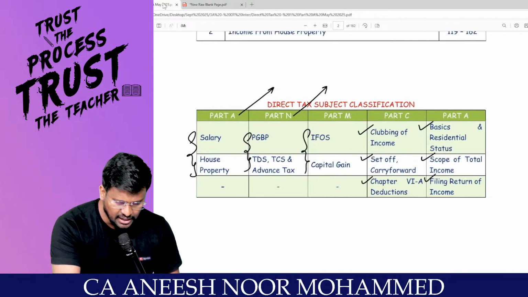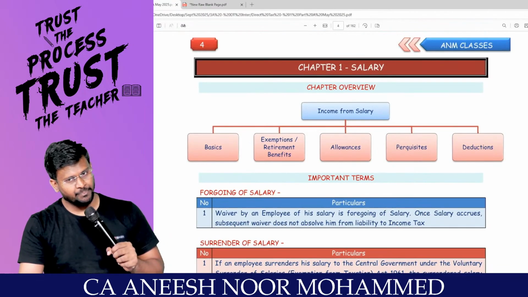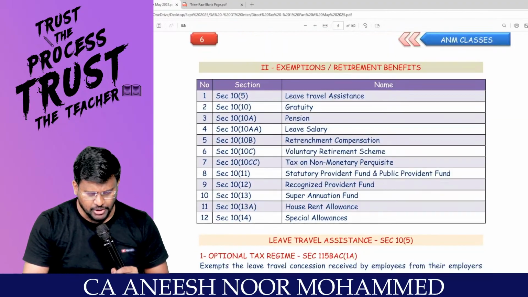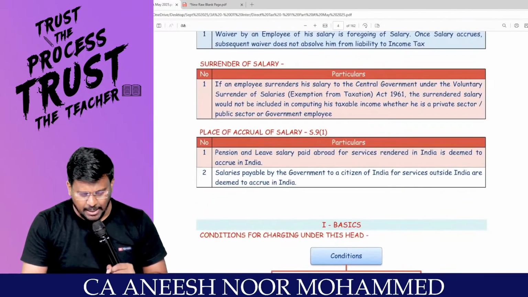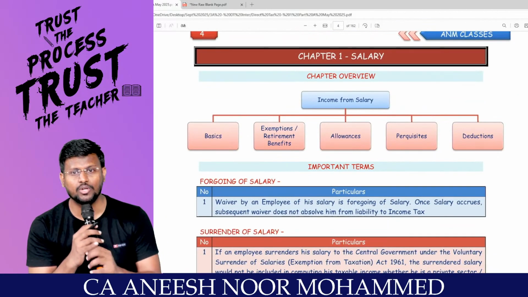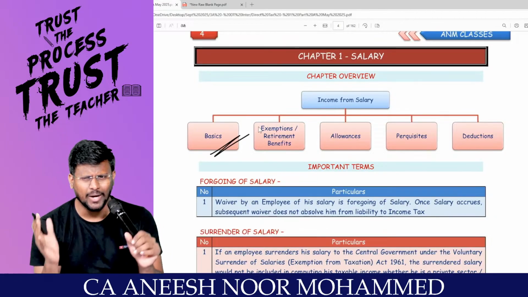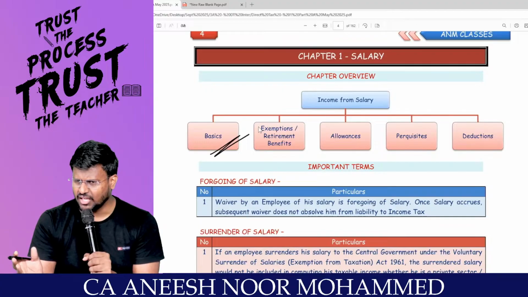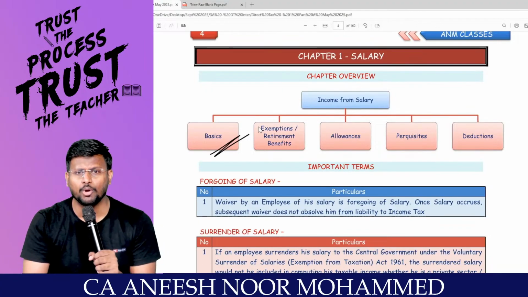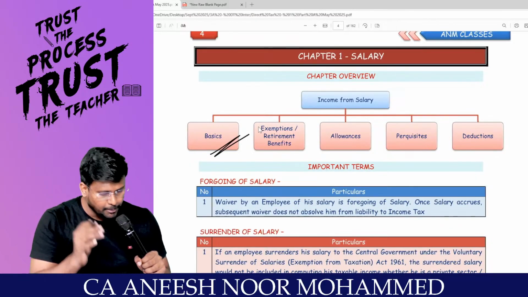In that, first we are going to start with the chapter income from salary. I will come to the basics later, at the end, my dear lovable students. We are going to study this chapter salary in 5 categories. Number 1, basics. In order to tax an income under the head salary, there should be an employer-employee relationship. That is the basics.